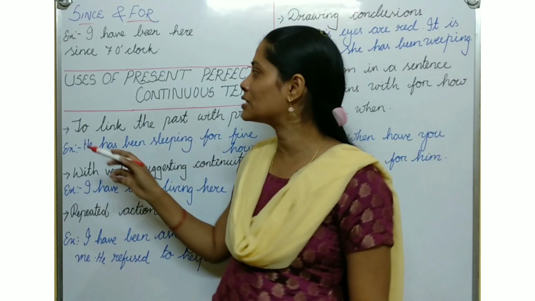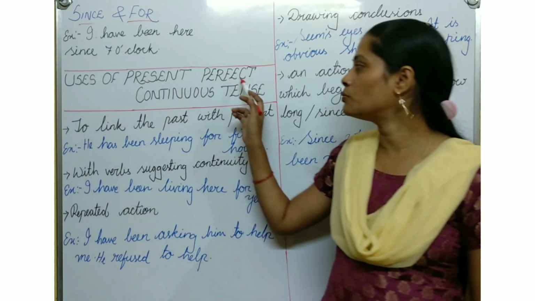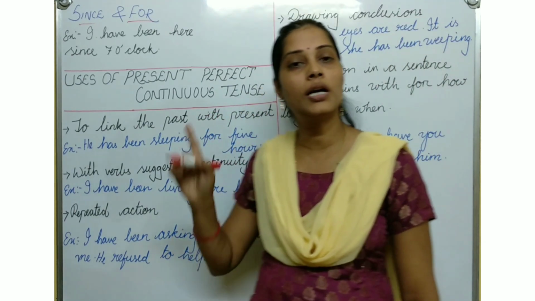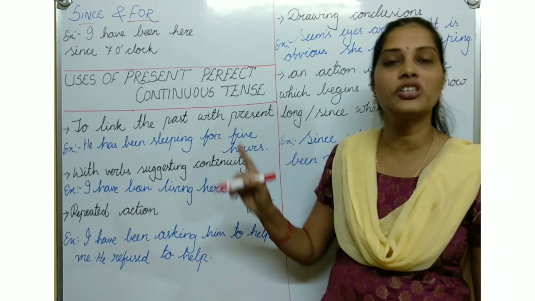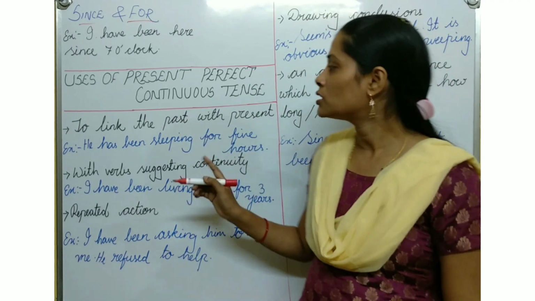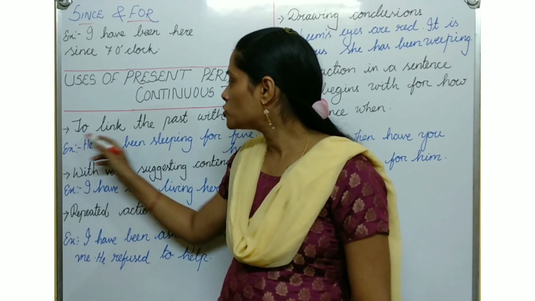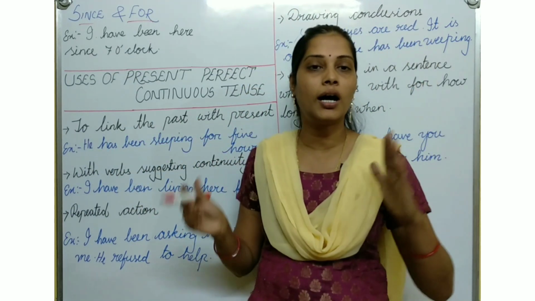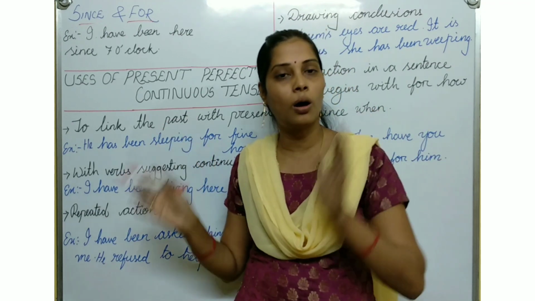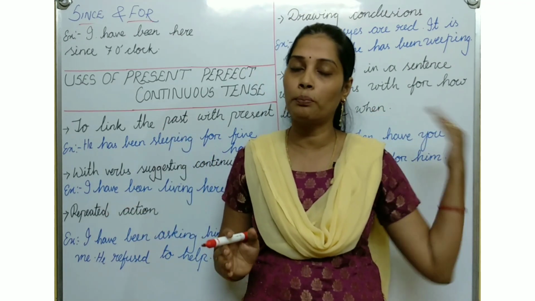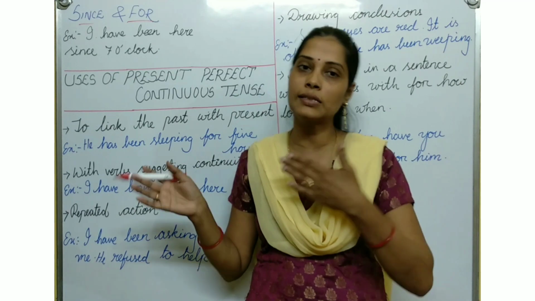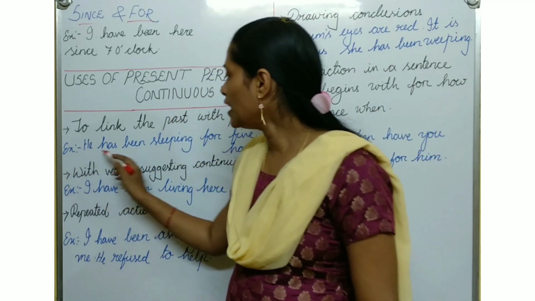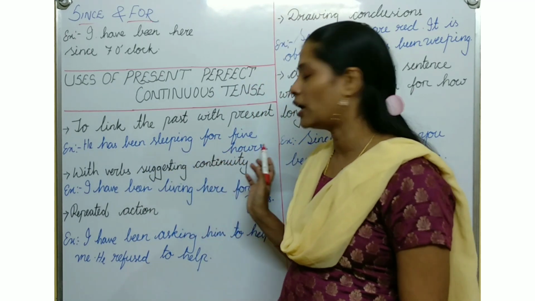So now we will discuss uses of present perfect continuous tense. As I told you before, continuous tense means the ing form of a verb. So first point, to link the past with present. As I told you before, an action or an event which started in the past but still is going on. So let's discuss an example. He has been sleeping for 5 hours.